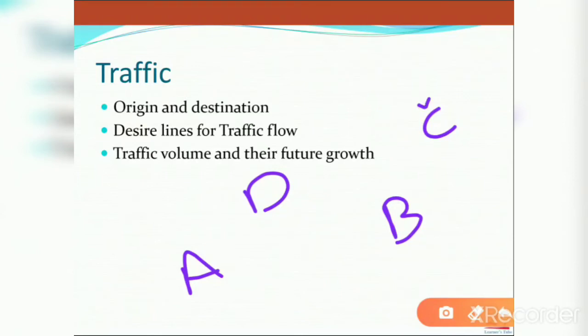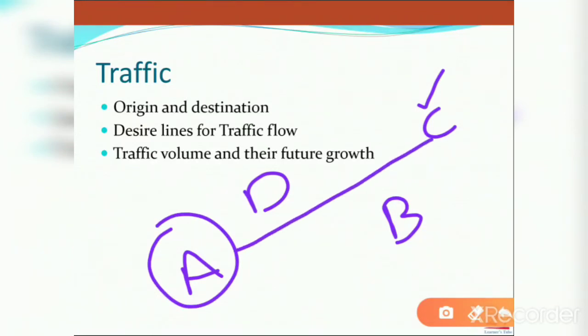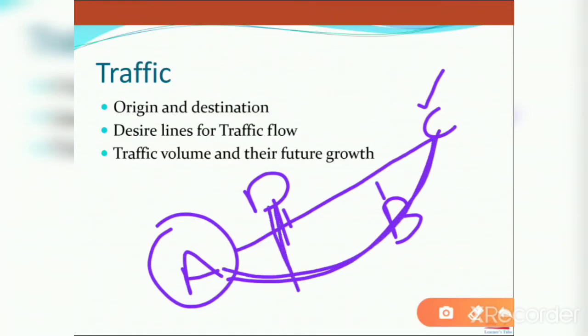For example, if the majority of the traffic flow is between A and C, then you have to make an alignment A to C, and you can connect these two cities with a link road. Or otherwise, if the majority of the people are going A, B, C, then you can make alignment A, B, C, and you can connect D with a link road, like that. Origin and destination play a major role.